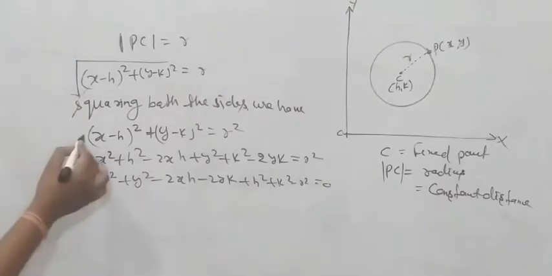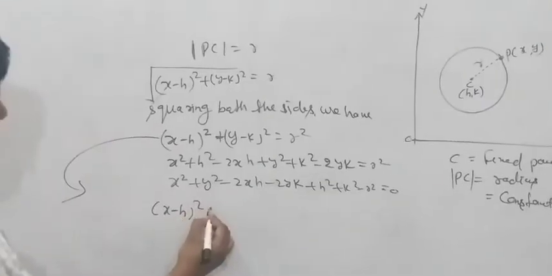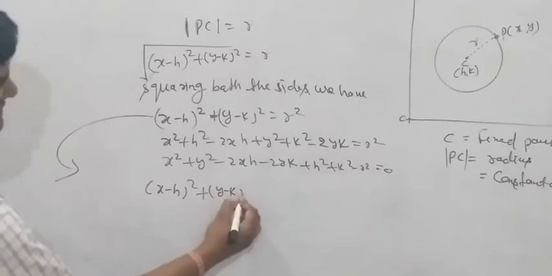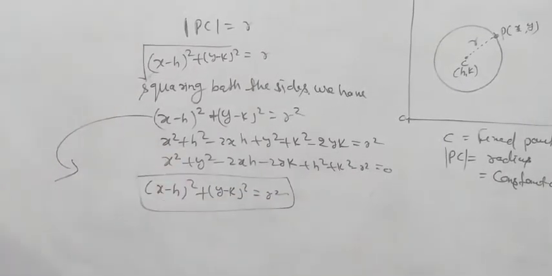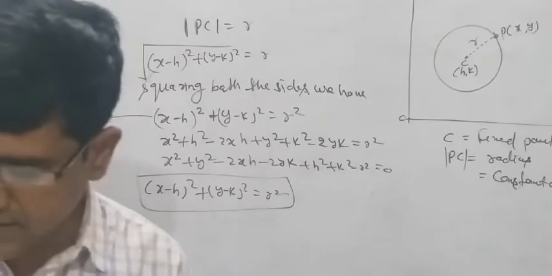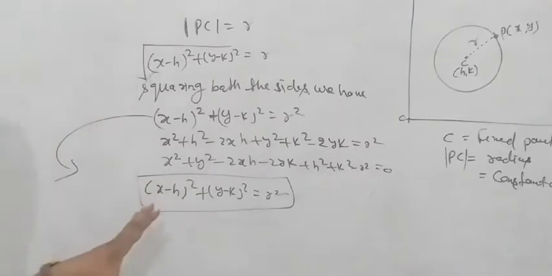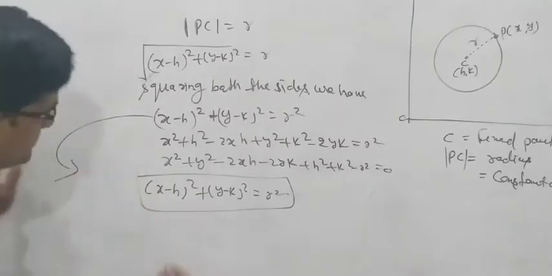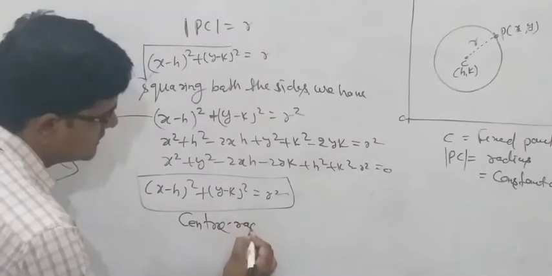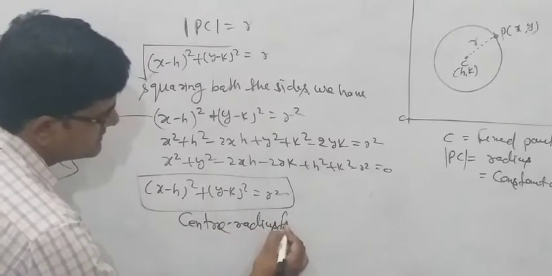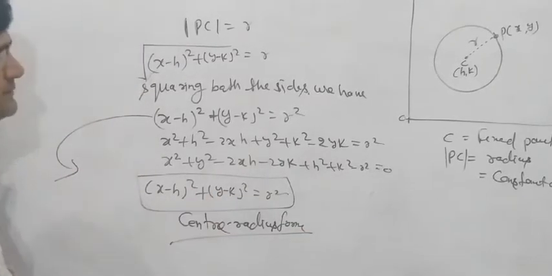Now here we will take from this equation x minus h whole square plus y minus k whole square is equal to r square. Now this is the equation of circle. This is the equation of circle. Now this is the center radius form. In which form is it? Center radius form. Clear? Center h comma k, radius is r.